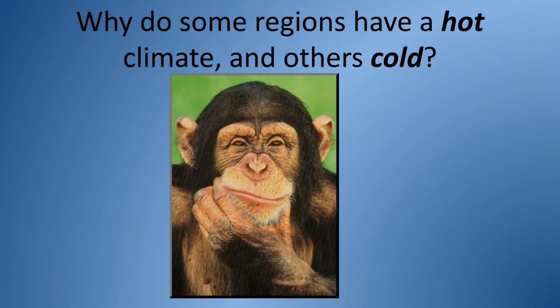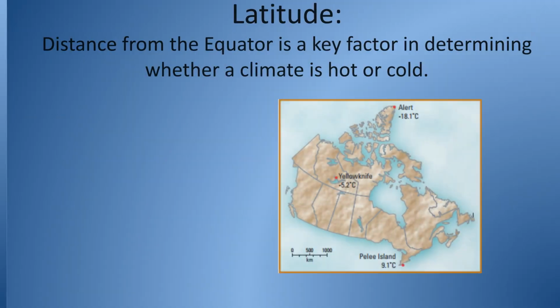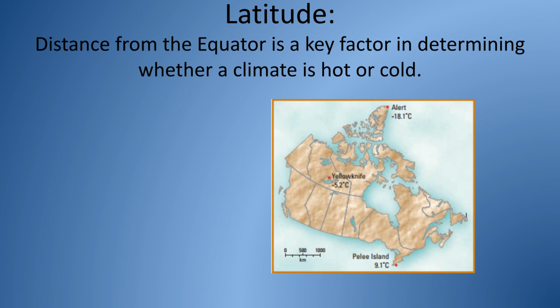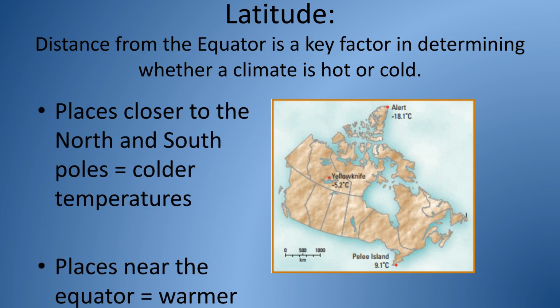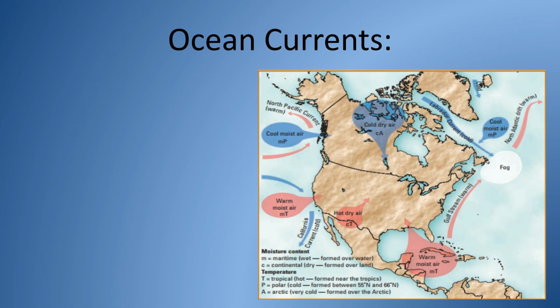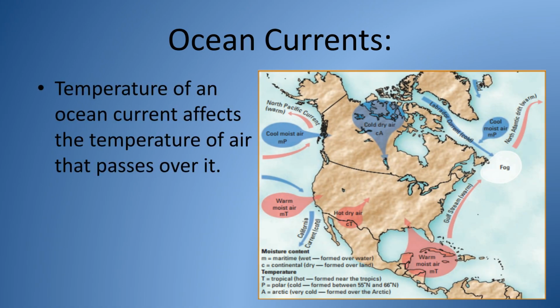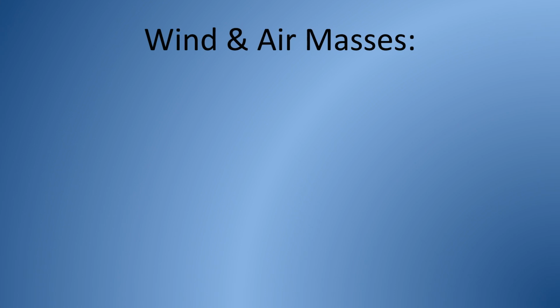We now explore why some regions have a hot climate and others are cold. This is a fundamental question in understanding climate variation. Latitude or distance from the equator is a key factor. Places closer to the North and South poles have colder temperatures, while those near the equator experience warmer temperatures. Ocean currents also influence local climate. The temperature of an ocean current directly impacts the temperature of the air that passes over it, thus modifying coastal weather patterns. Wind and air masses play a crucial role.